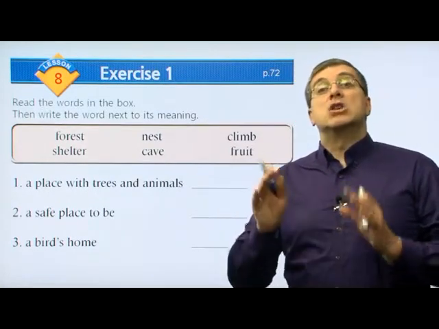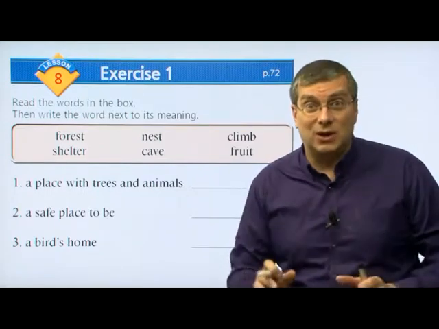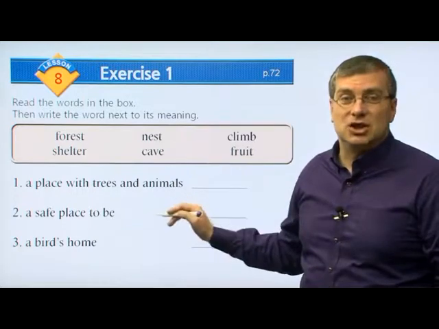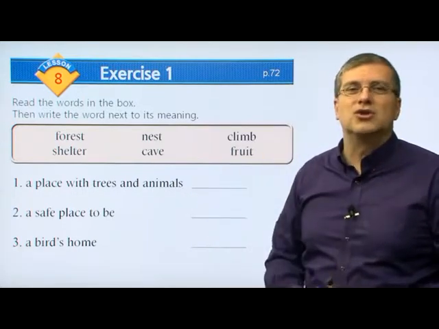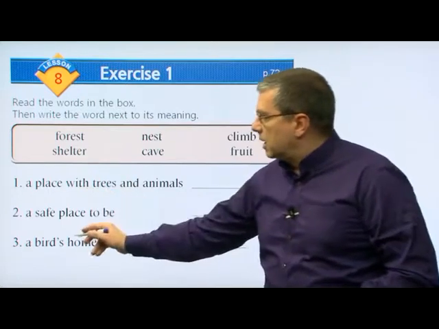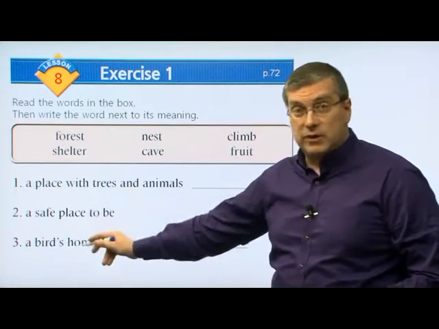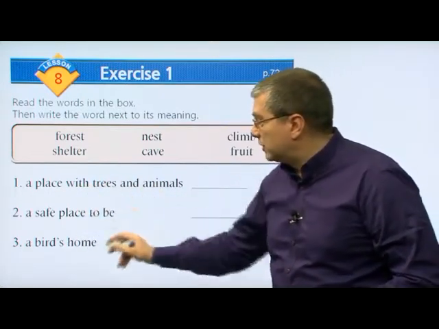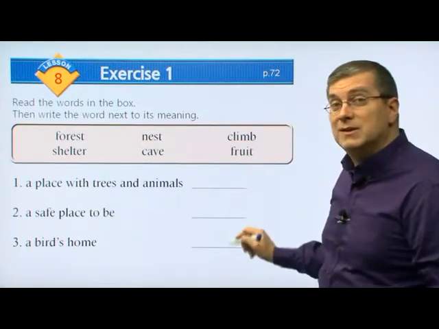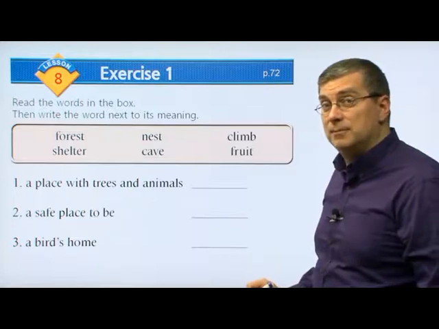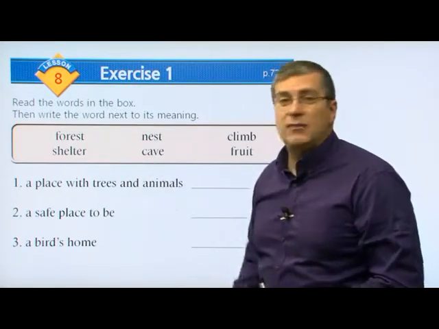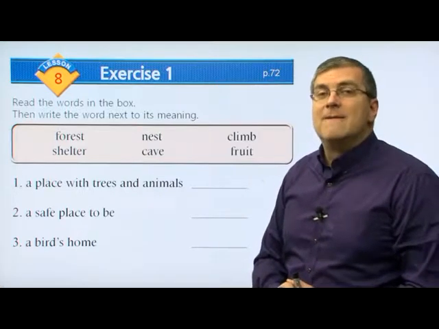Now let's use that vocabulary we just learned and put them next to their definitions. What do they mean? How good is your memory? Let's test it. So in this exercise, we have definitions here. We have the first three here. These are the definitions, and these are the words we need to put in the blanks next to the definition. What are the words? Let's review very quickly. First, we have forest.